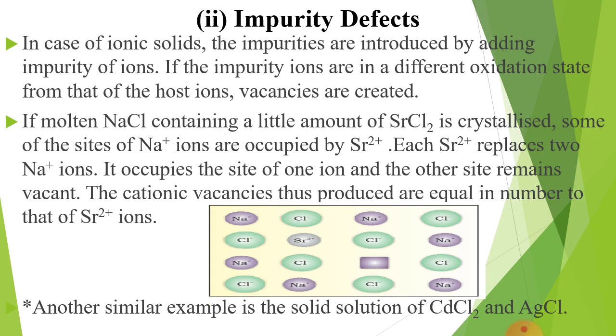Look at the diagram. Na+ crystals are there. Here Sr2+ are introduced. So one Na+ vacancy is shown here. So this is also a type of vacancy defect which is produced by adding some foreign particles. That's why the defect is known as impurity defect. Another similar example is the solid solution of CdCl2 and AgCl, which you can take to learn impurity defect.